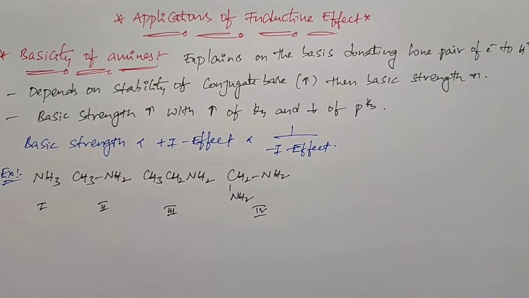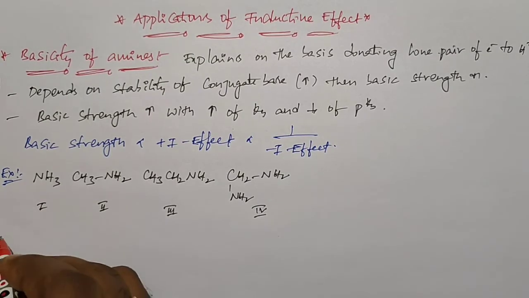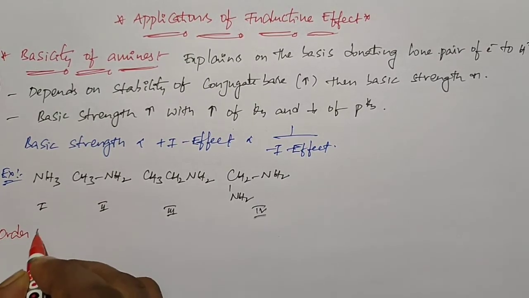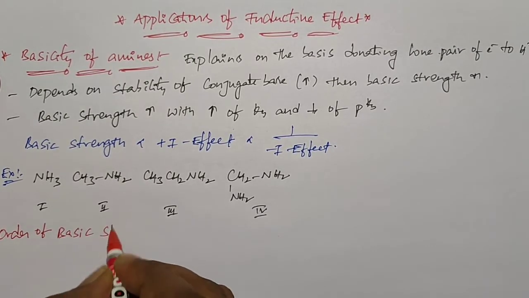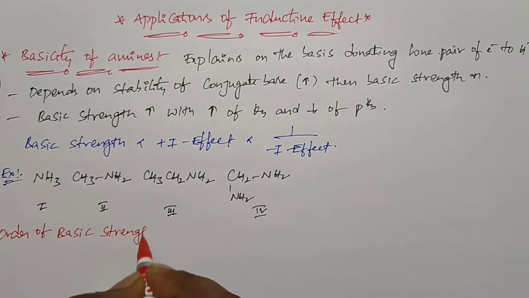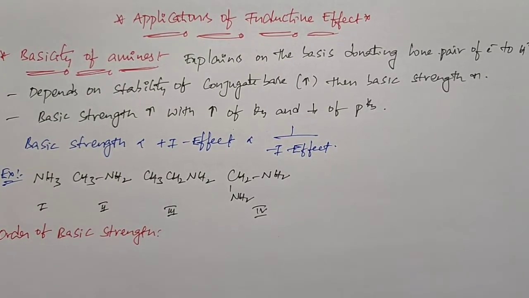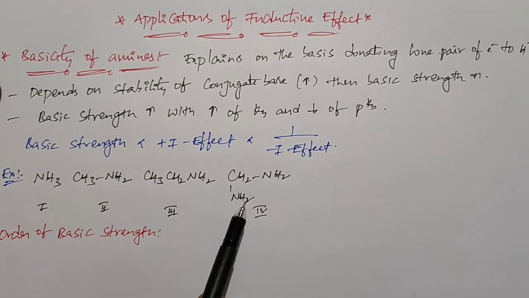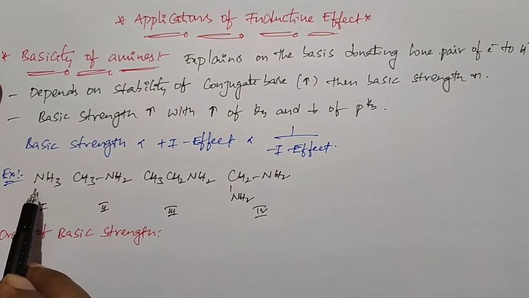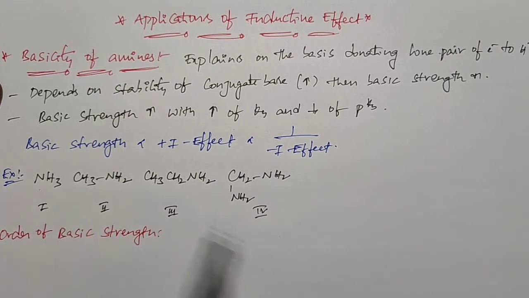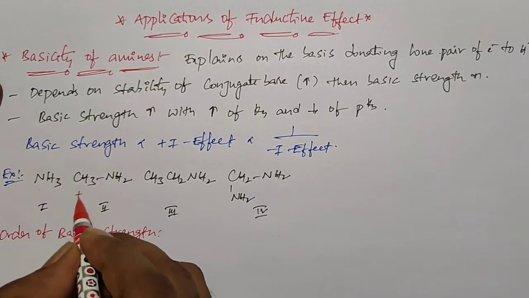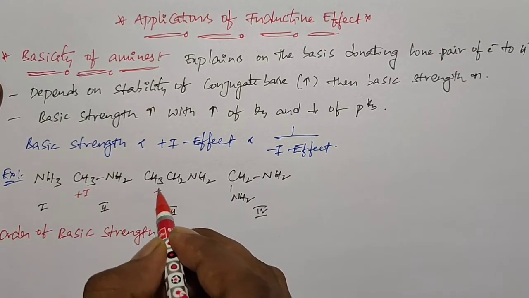When I arrange these compounds in order of their basic strength, the basic strength of any compound is directly proportional to plus I effect. Here NH3 is a reference substance. In the second we have a methyl group, which is a plus I group, and the third has an ethyl group, also a plus I group.